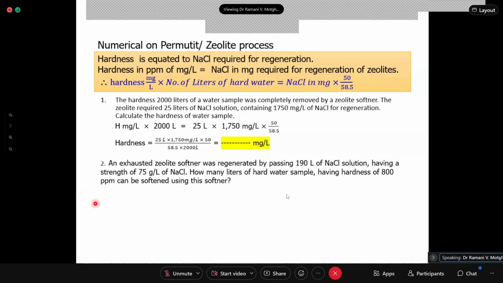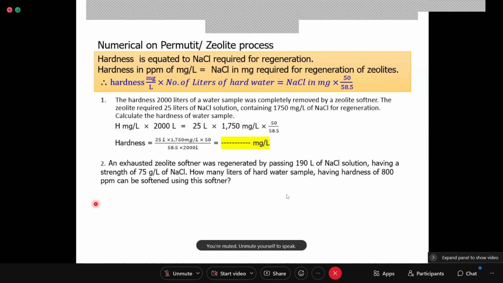Okay, I'll dictate. Second: an exhausted zeolite softener was regenerated by passing 190 liters of NaCl solution having a strength of 75 grams per liter of NaCl.